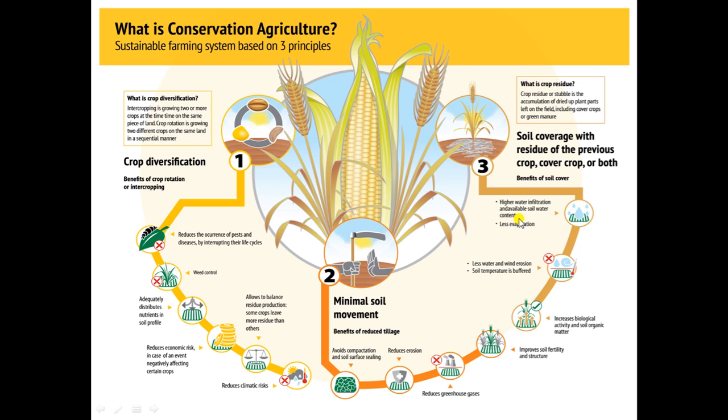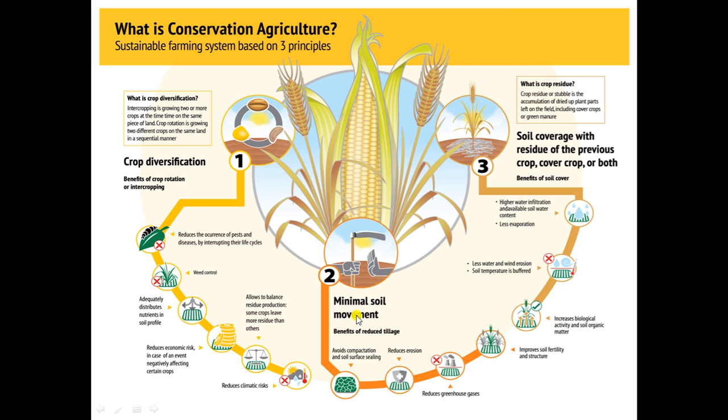Here there is higher water infiltration into the soil, and less evaporation. So that's why I am saying that if we minimally disturb the soil, definitely the soil will be covered for a longer time. So this minimum disturbance of soil is also related with the soil cover for a longer time. So definitely evaporation loss is less, moisture is being conserved, less water and wind erosion.